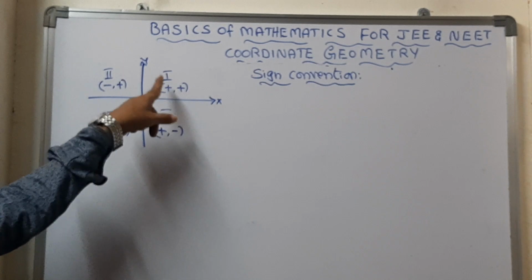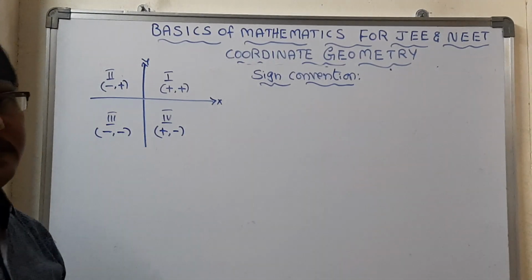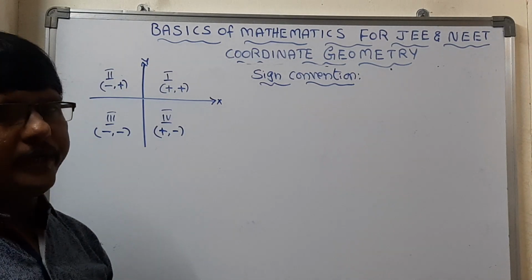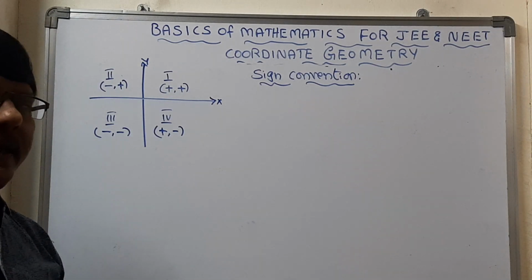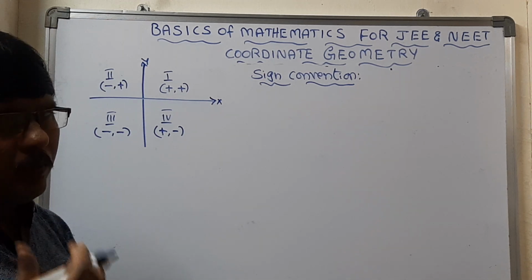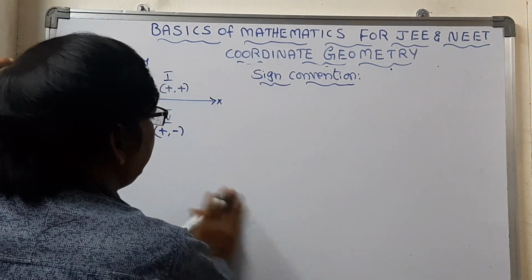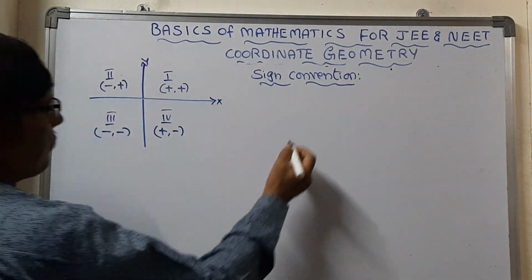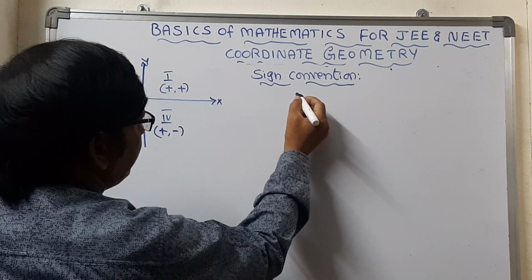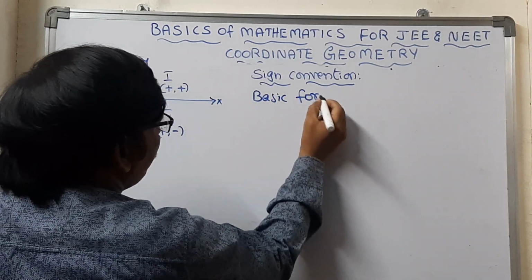One more very important thing is, when you are taking angles, a positive angle should be taken in the anti-clockwise direction, and a negative angle should be taken in the clockwise direction. This is the sign convention. Now let us take some basic formulas about this. What are those basic formulas?